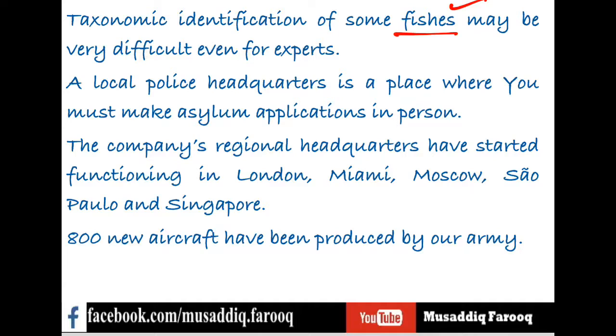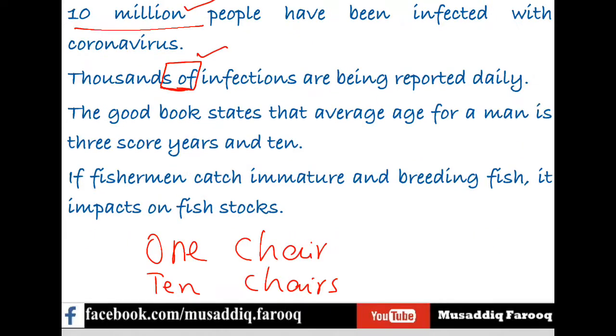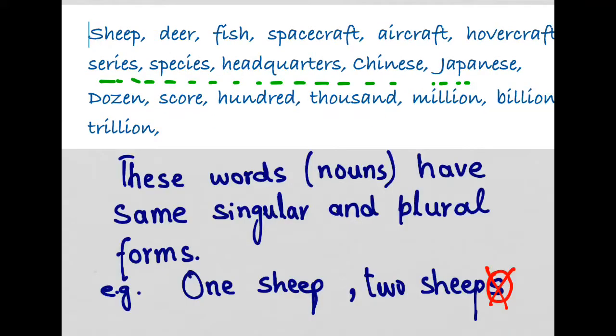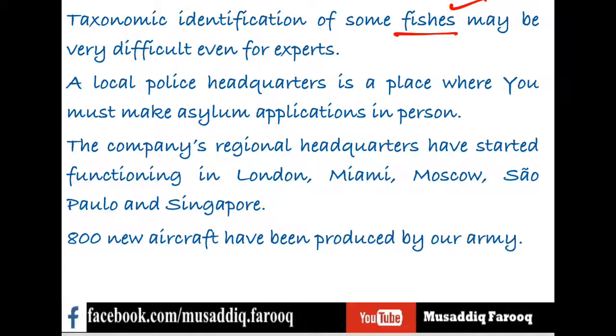A local police headquarters is a place where you must make asylum applications in person. Asylum means shelter for some people. Look at the list again. Headquarters. It is also present in this list. So we were talking about headquarters. A local police headquarters.